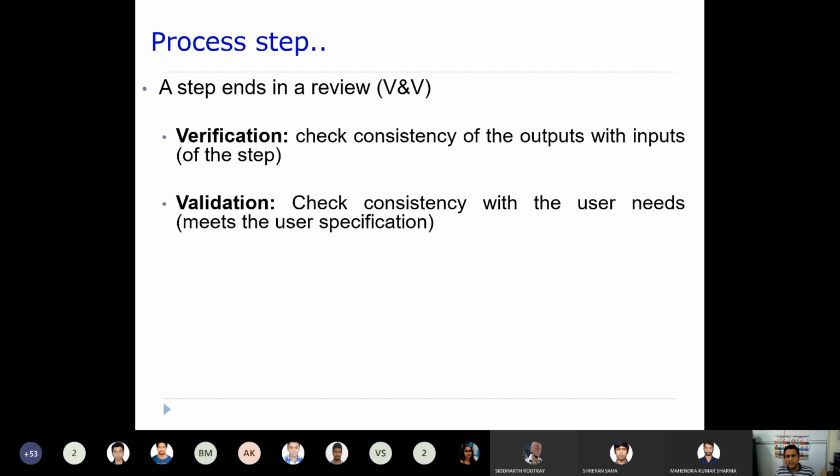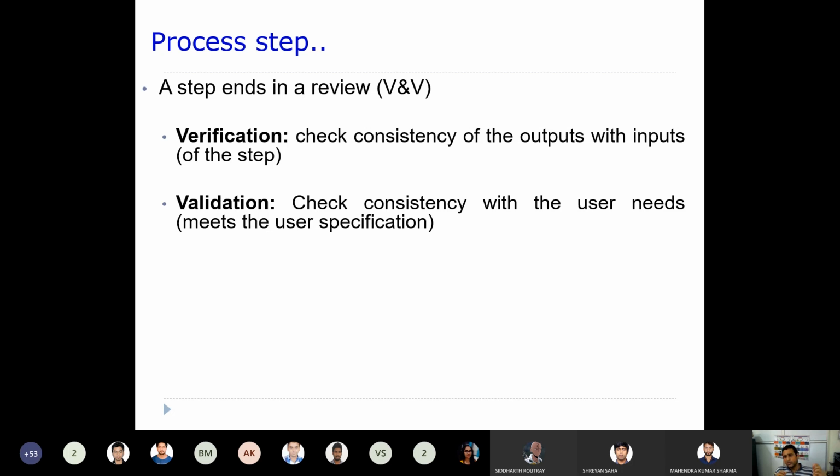And what is validation? Validation is whether the user needs are met or not. User needs means the user's requirements. Whatever the user's expectations are from the system, whether they are met or not. Okay, so that is what is checked, and that is what we call validation.